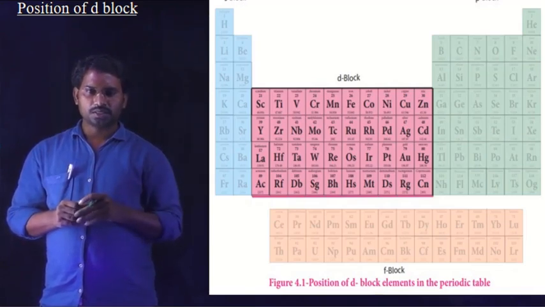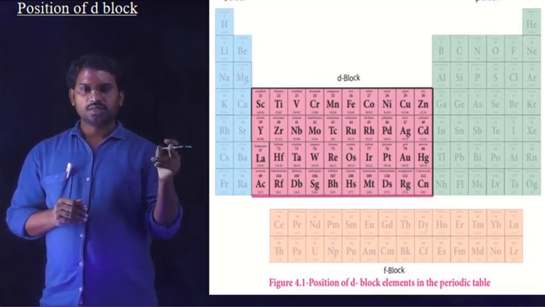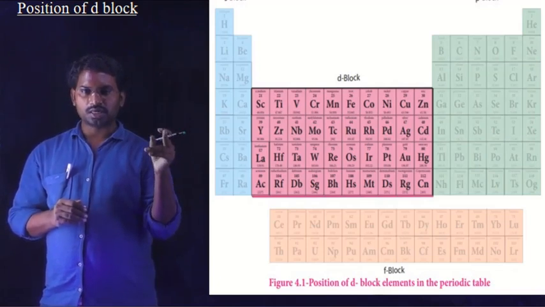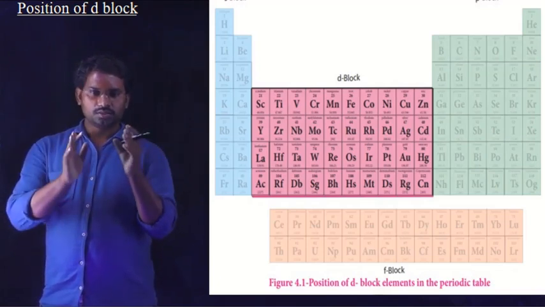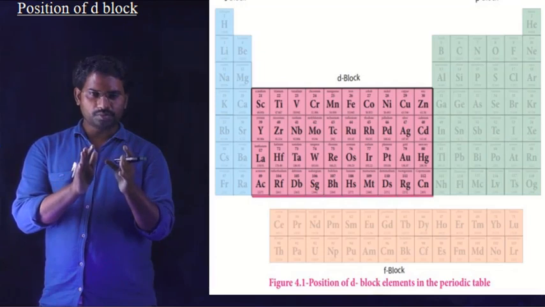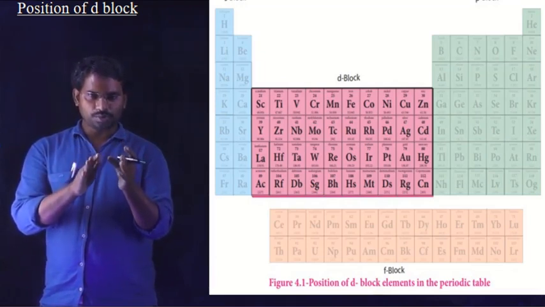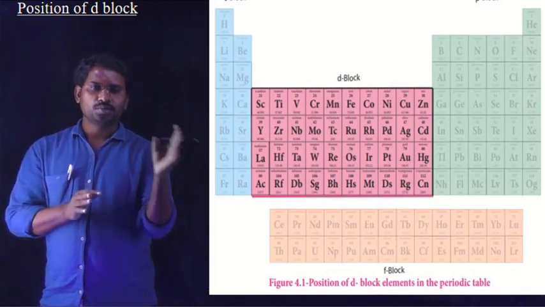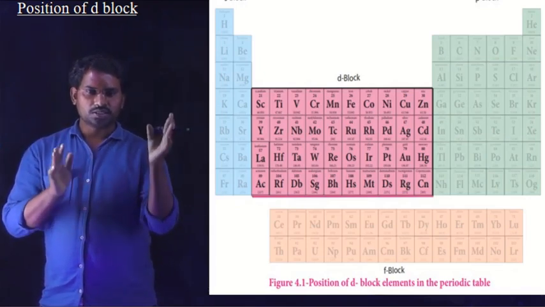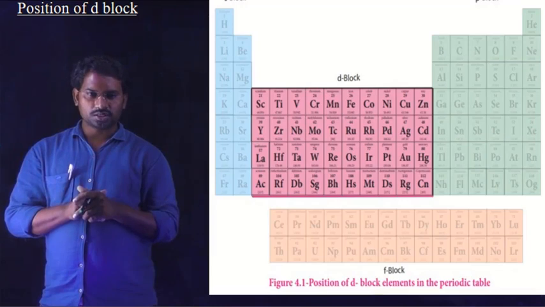Based on their position, the d block elements are called transition elements. Because the d block elements are present between s and p, they represent a transition, a change in the properties from the s block elements to the p block elements. That's why these d block elements are called transition elements.